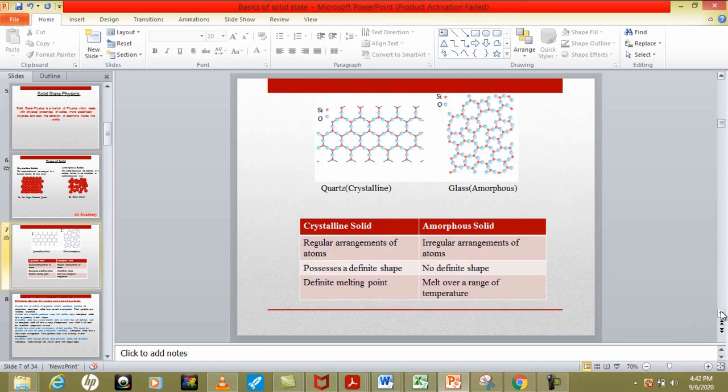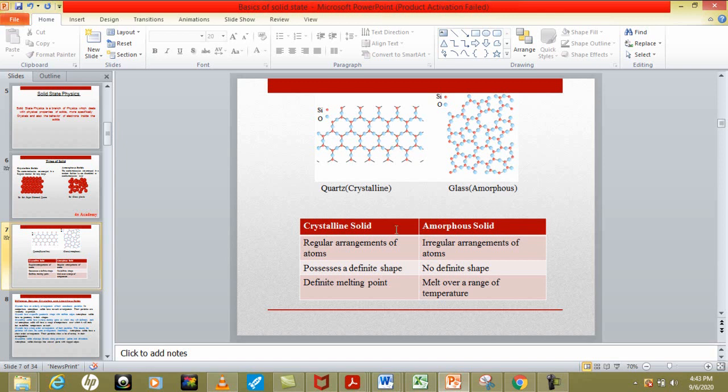And we will also look at the actual images. You can see this is quartz, which is crystalline in nature, and you can see the symmetric rings arranged in a regular manner. This is your crystalline solid. And this is glass, which is amorphous in nature. There are rings, but they are not regularly arranged; they are randomly oriented and their sizes are also different. So this is an amorphous solid.